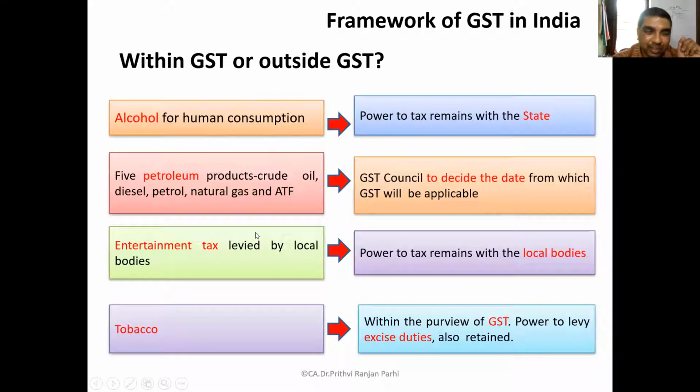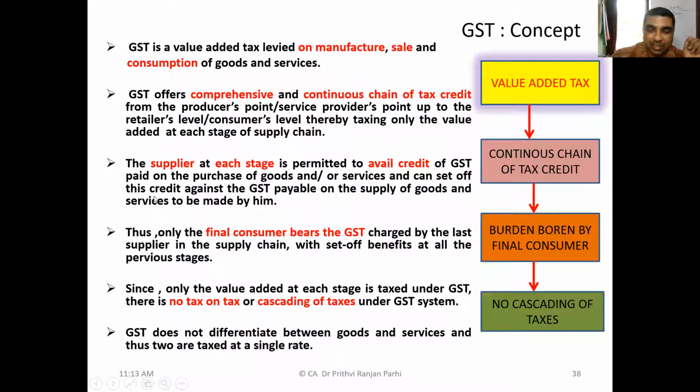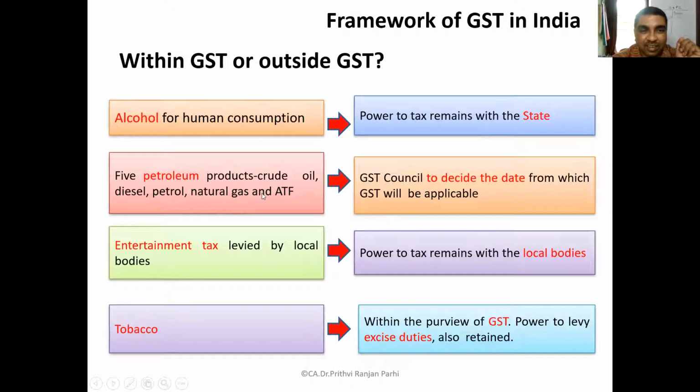Similarly, five petroleum products: crude oil, diesel, petrol, natural gas, and ATF, the aviation turbine fuel. These are the items which are beyond the scope of GST. The GST Council is to decide the date from which GST will be applicable on them, and on all these items excise duty is still applicable. Once they come under the scope of GST, then excise duty will be eliminated on them.